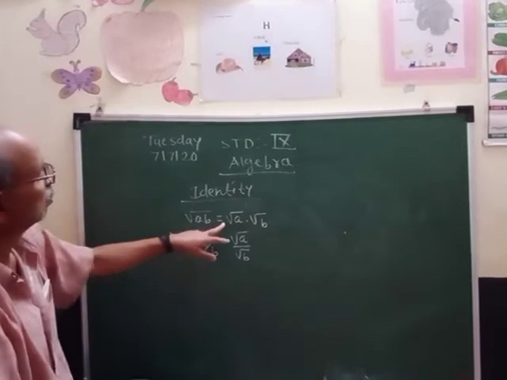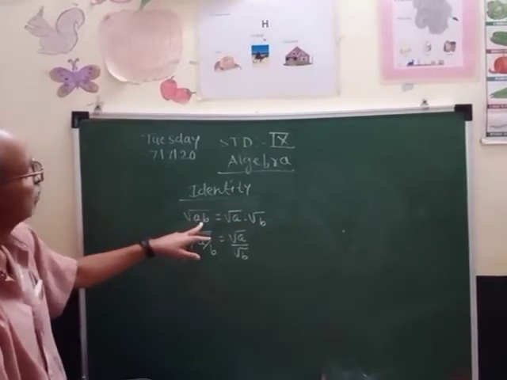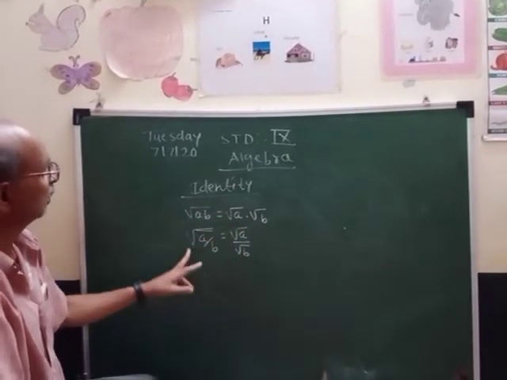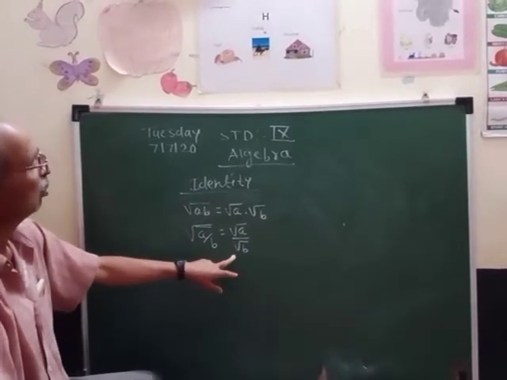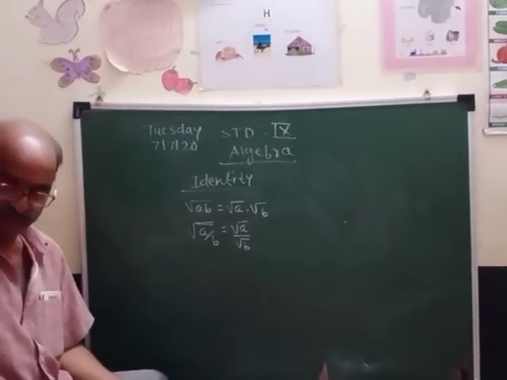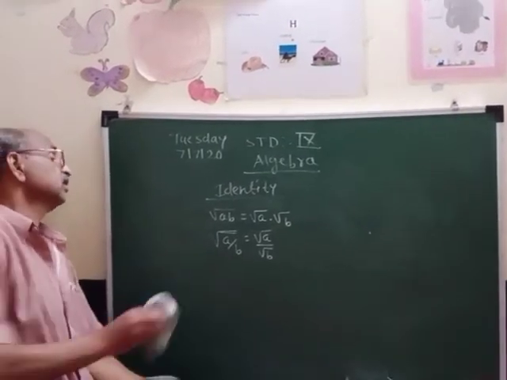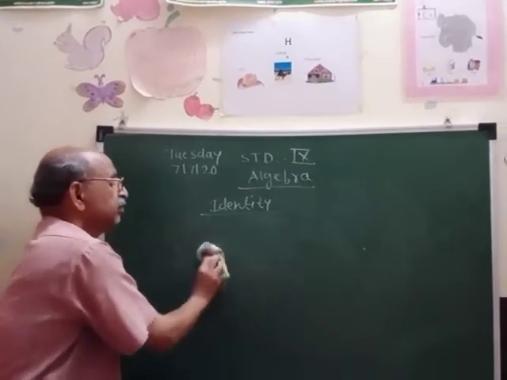Root AB is equal to root A into root B. This product we have taken separately. Then division, root of A upon B, means root A upon root B. So these are familiar to you. Now what is new, that I will explain to you.